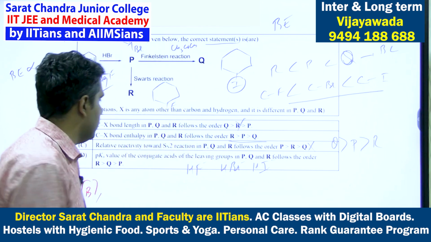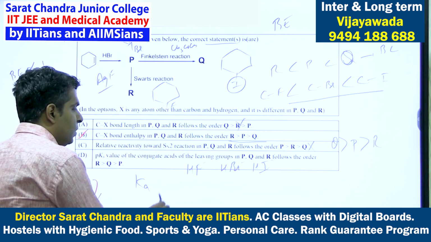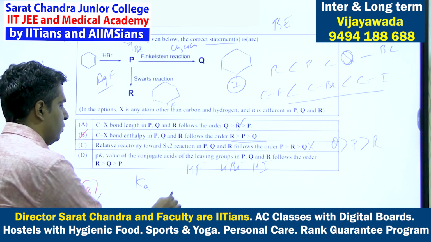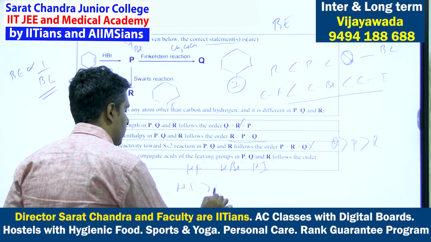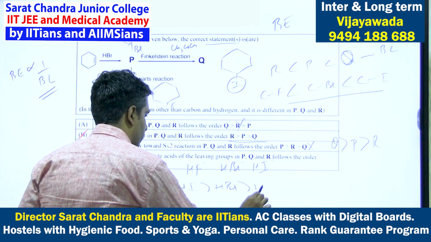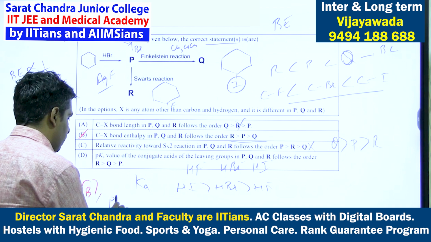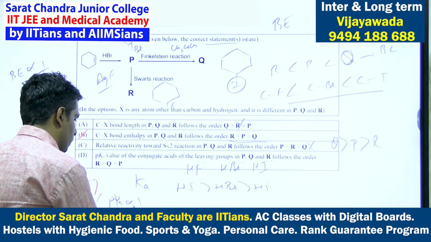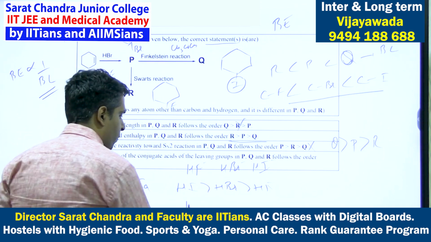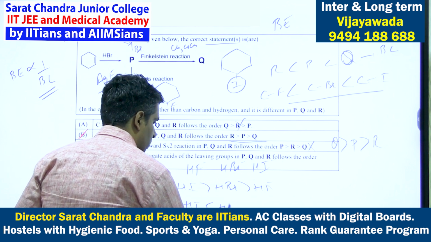First of all, let us arrange in order of Ka value, which is directly proportional to acidic strength. HI is a stronger acid than HBr, which is a stronger acid than HF. The pKa value is inversely proportional to the value of Ka, so the order for pKa will be opposite.